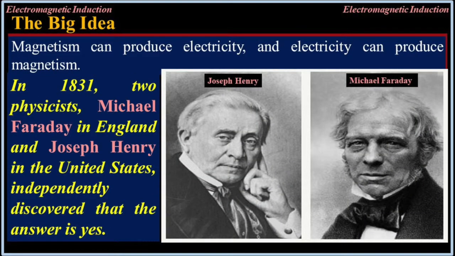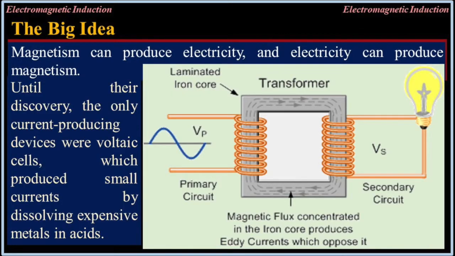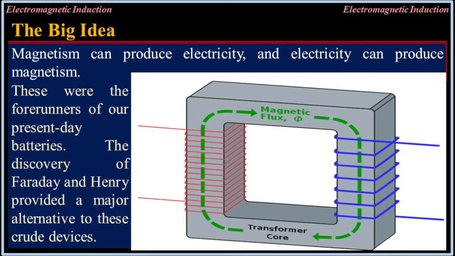In 1831, two physicists, Michael Faraday in England and Joseph Henry in the United States, independently discovered that the answer is yes. Until their discovery, the only current-producing devices were voltaic cells, which produce small currents by dissolving expensive metals in acids. These were the forerunners of our present-day batteries.